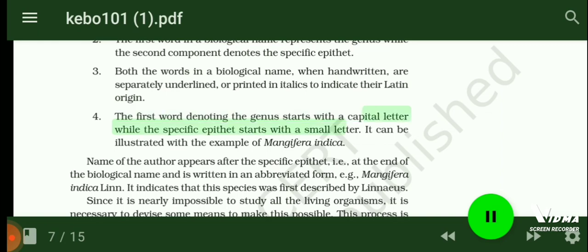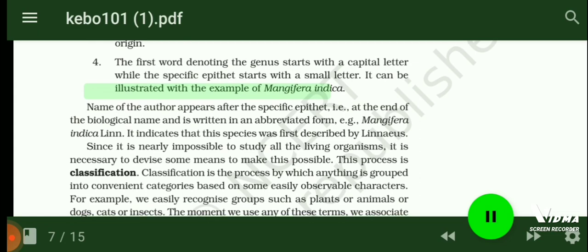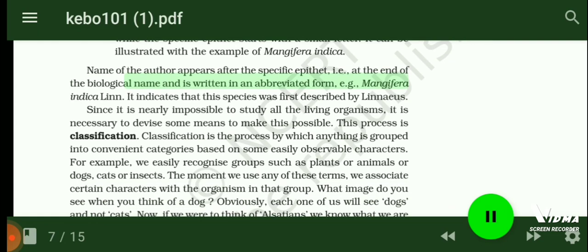It can be illustrated with the example of Mangifera indica. The name of the author appears after the specific epithet, i.e., at the end of the biological name, and is written in an abbreviated form, e.g., Mangifera indica Linn. It indicates that the species was first described by Linnaeus.